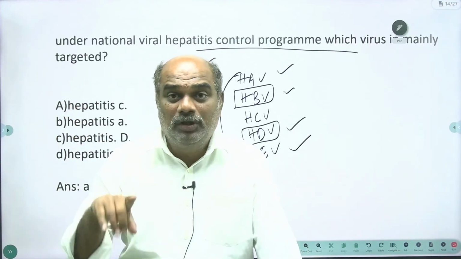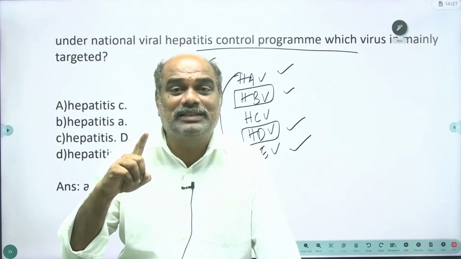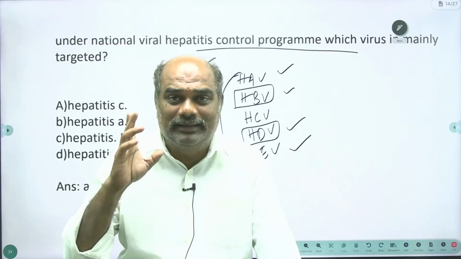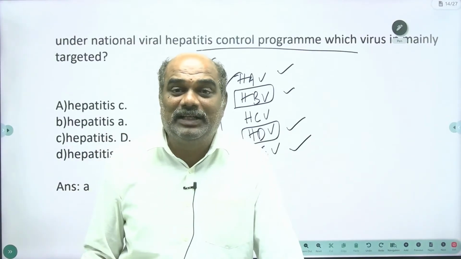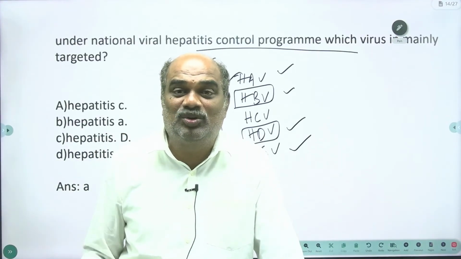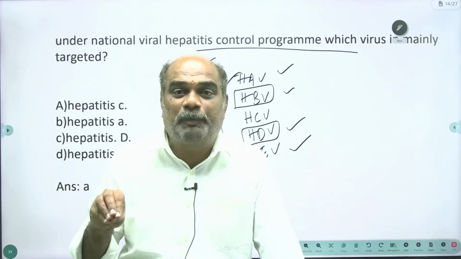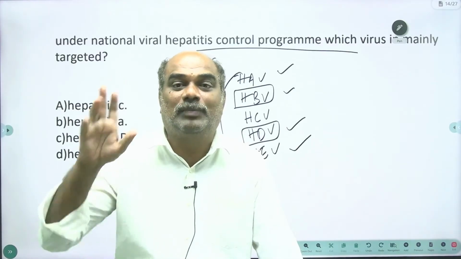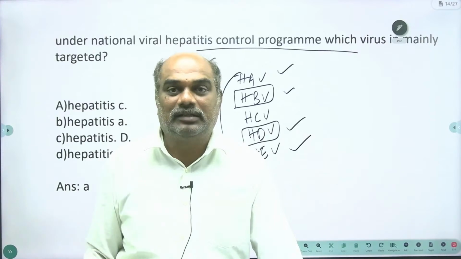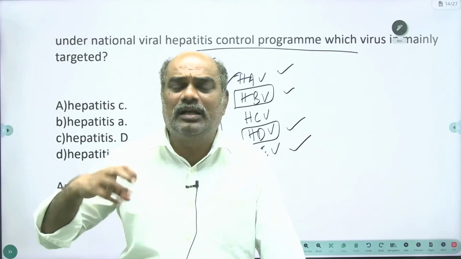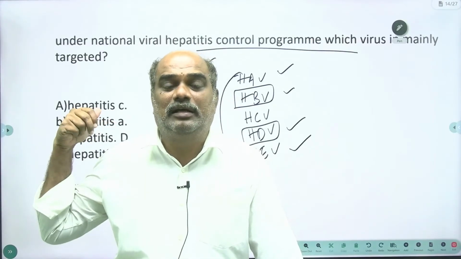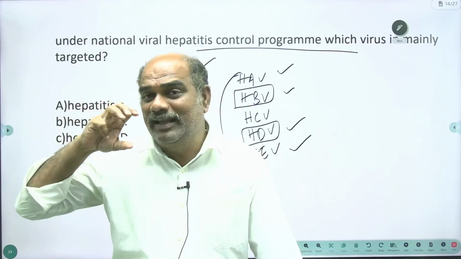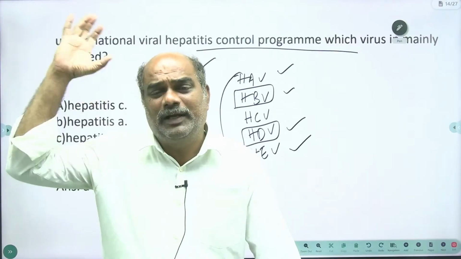The only single virus that is challenging mankind, particularly Indians, is hepatitis C virus. This hepatitis C virus is the most dangerous, notorious virus, responsible for hepatocellular carcinoma, which is liver cancer. If you can eliminate hepatitis C, the entire hepatitis can be controlled.